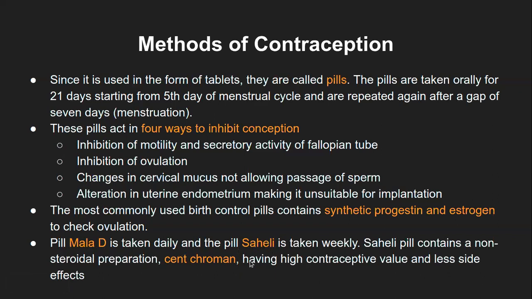Saheli is a non-steroidal preparation, which is called Centroman, and it has a high contraceptive value. That means it is not just the estrogen and progesterone combination, but it has a different molecule called Centroman, and it has fewer side effects compared to Maladi or the regular progesterone and estrogen tablet.